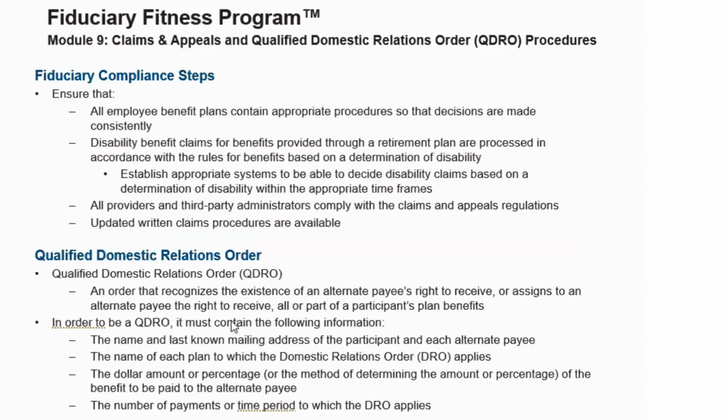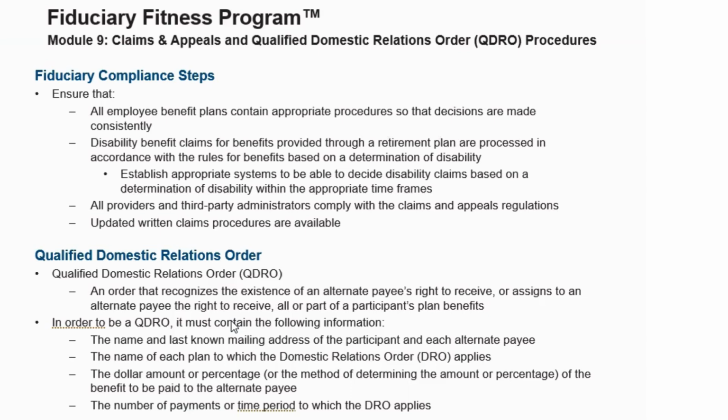They must establish appropriate systems to be able to decide disability claims based on a determination of disability within the appropriate timeframes. Thirdly, they must ensure that all providers, including third-party providers, comply with the claims and appeals regulations, and they must ensure that updated written claims procedures are available when appropriate.